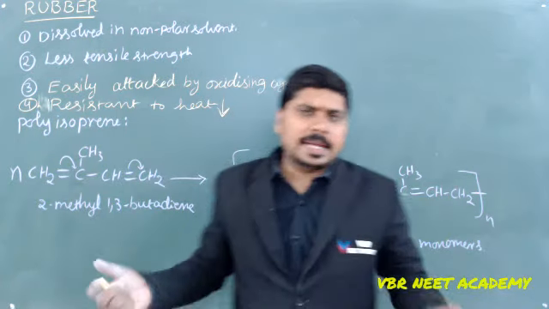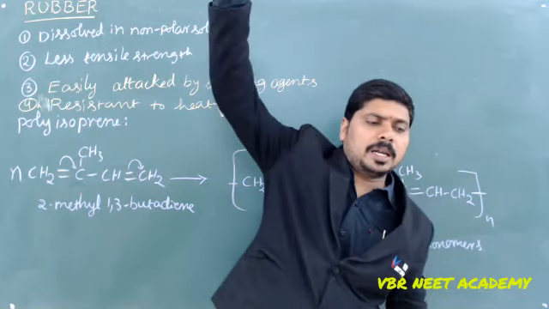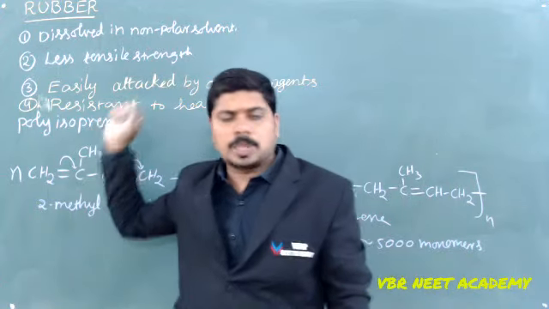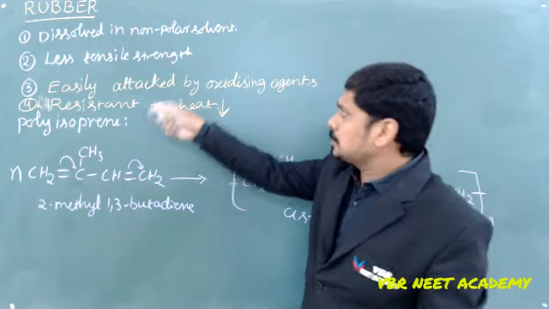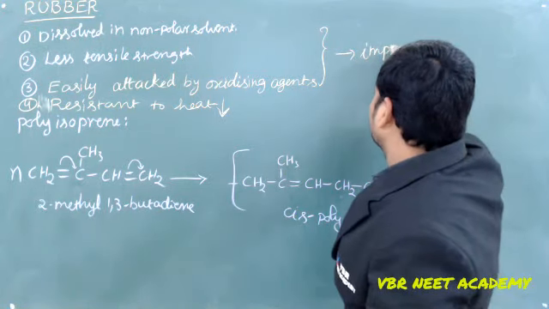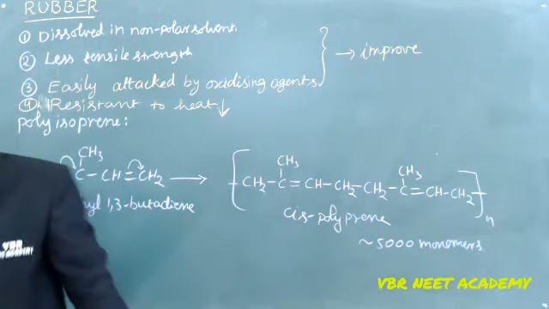At high heat I can't use rubber, or if you are going to make a certain thing longer, or make it bear more weight, it is also not possible. So I want to improve these properties of natural rubber.